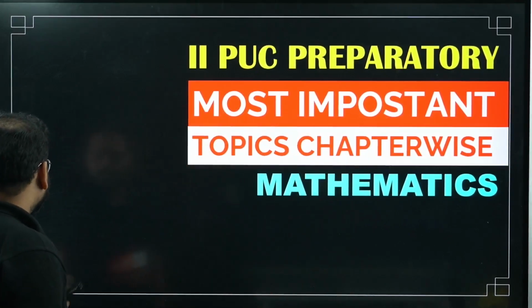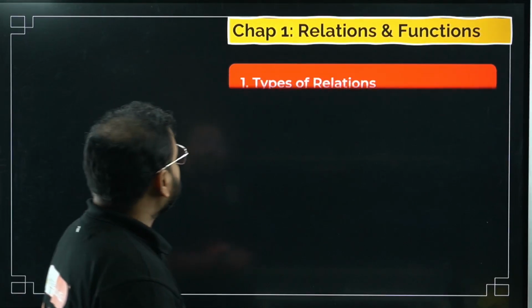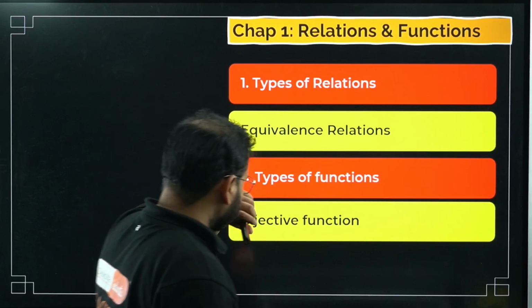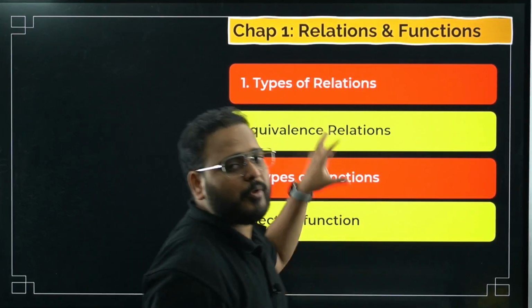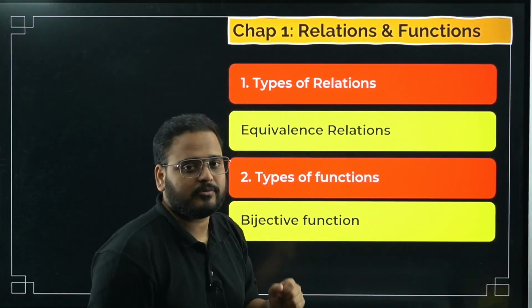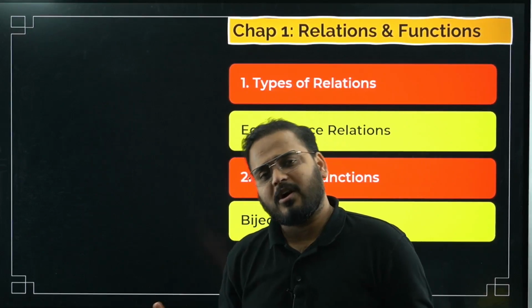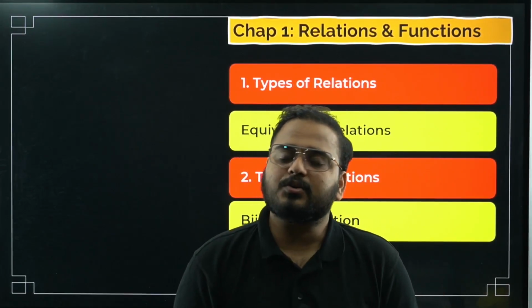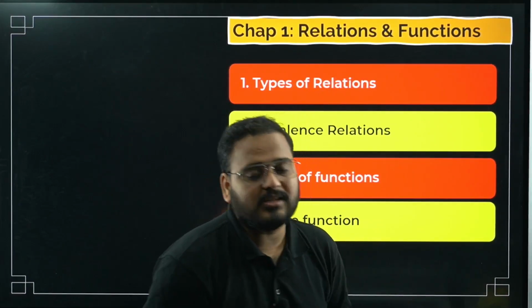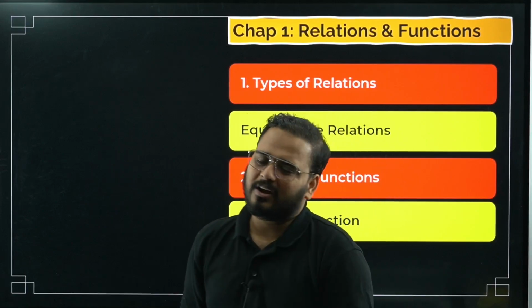Coming up first, your chapter number 1 is relation and function. In this you have types of relations and types of functions. In types of relation, the question keeps coming. I have taken those topics where the questions will be coming in the examination. You can see that in the types of relation, the question keeps coming, either as an MCQ or even a subjective question where they ask you to prove that the given relation is equivalence, or whether the given relation is symmetric but not transitive and reflexive, something like that.